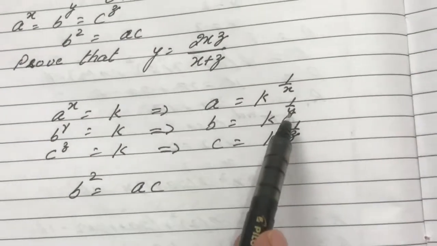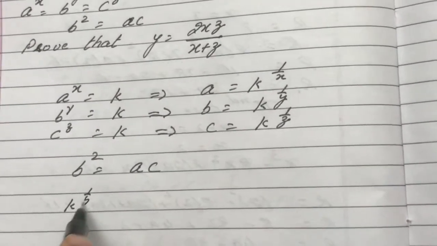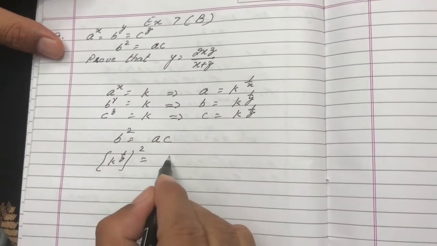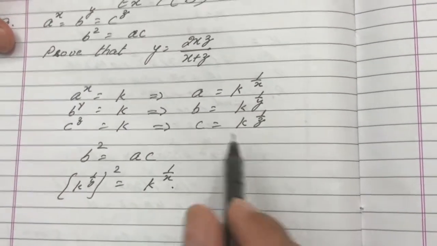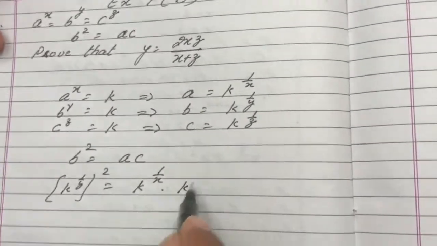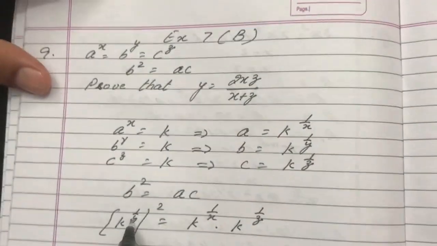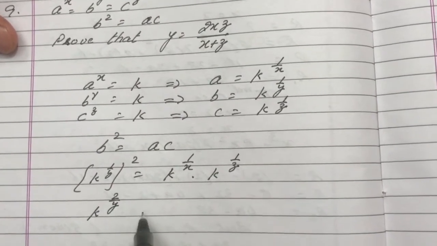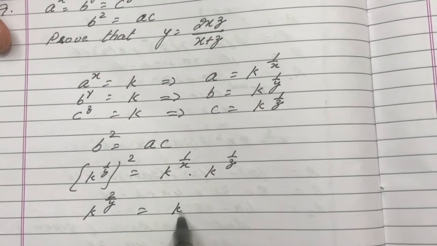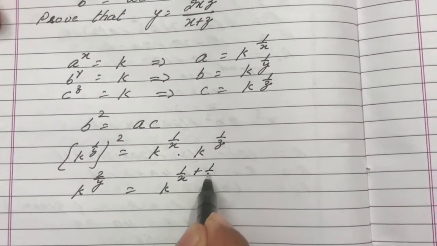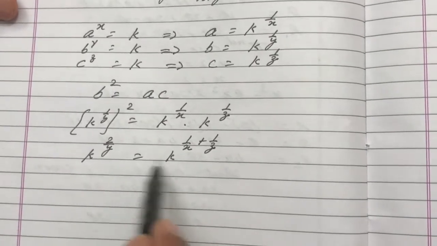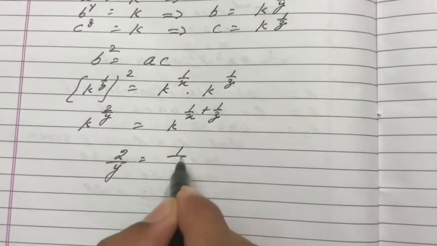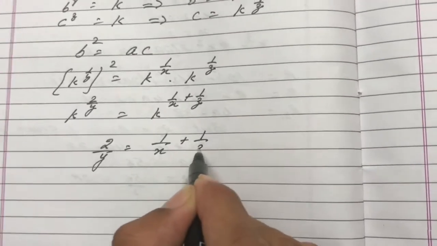Now it is given that b square is equal to ac. Now what is the value of b? k raised to power 1 by y, raised to power 2. What is the value of a? k raised to power 1 by x. What is the value of c? k raised to power 1 by z. So here these powers will get multiplied. It becomes k raised to power 2 upon y. They will get added, k raised to power 1 by x plus 1 by z. Now bases are same, so these powers will be equal. It means 2 upon y is equal to 1 upon x plus 1 upon z.